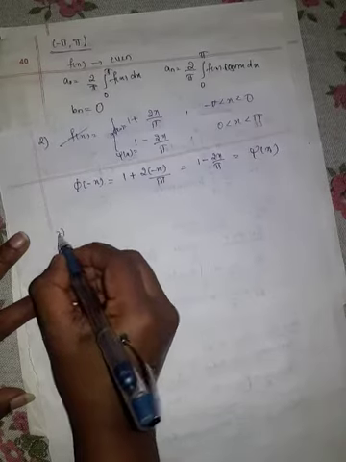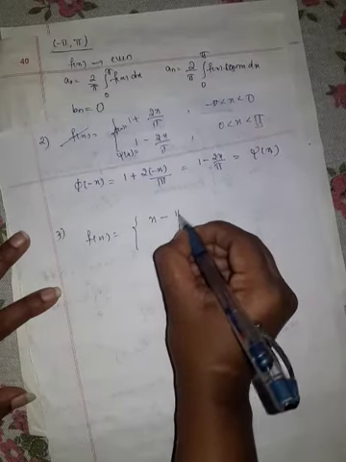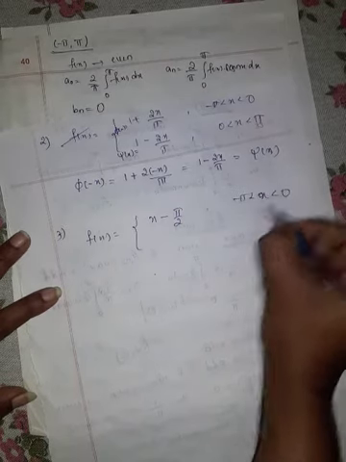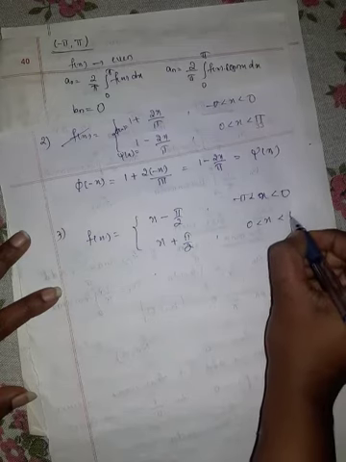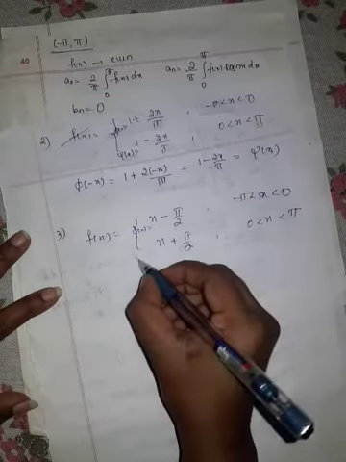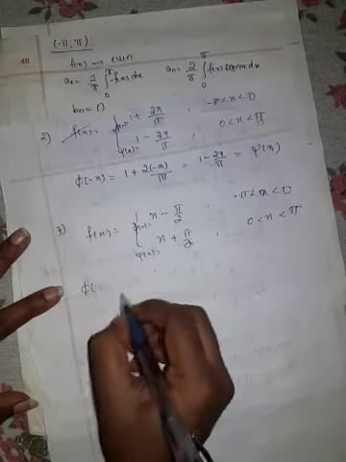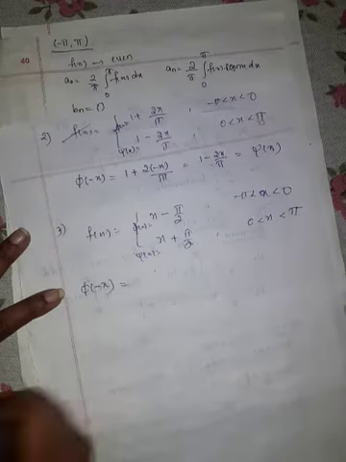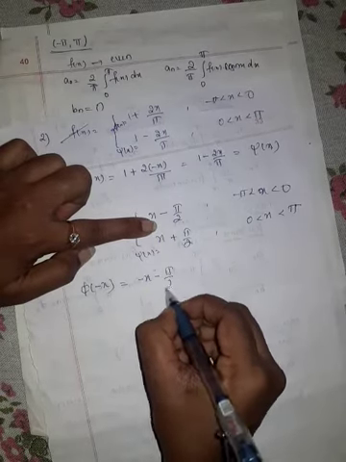Suppose you take another example here. F of x is x minus pi by 2 in minus pi to 0 and x plus pi by 2 in 0 to pi. Our phi of x is x minus pi by 2 and psi of x is x plus pi by 2. If you put x as minus x in phi of x, we get minus x minus pi by 2.